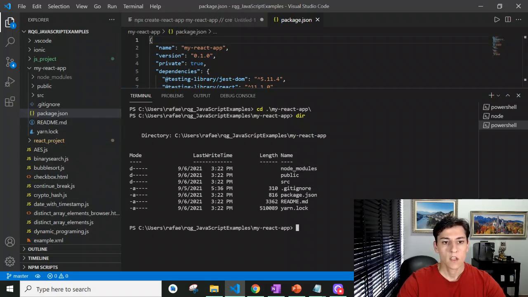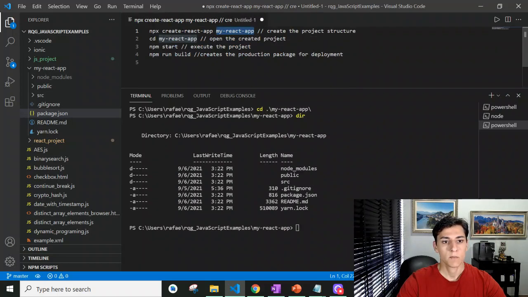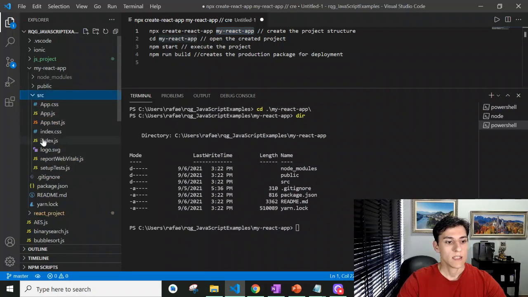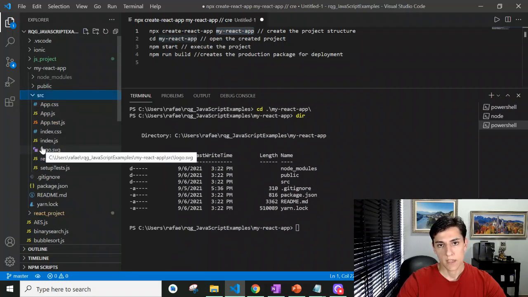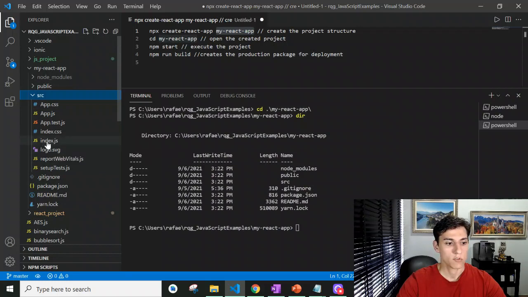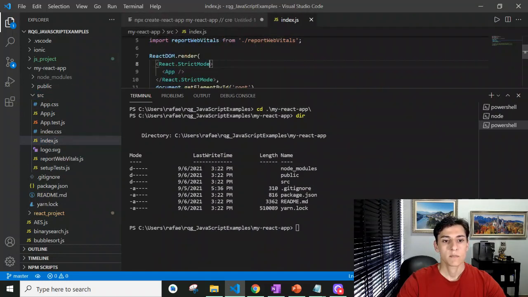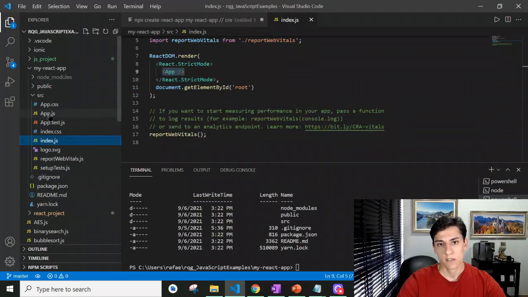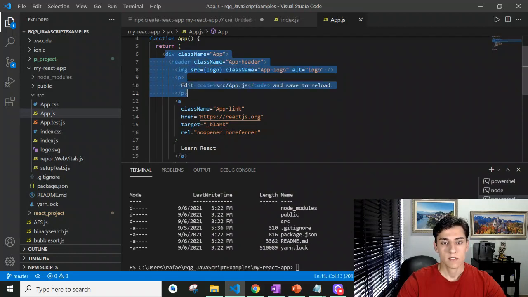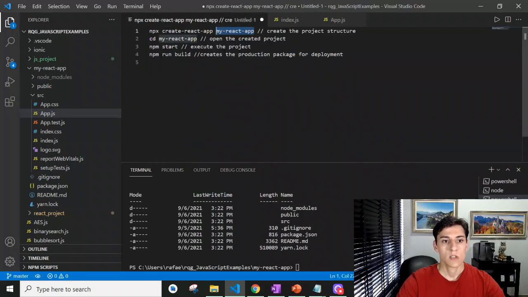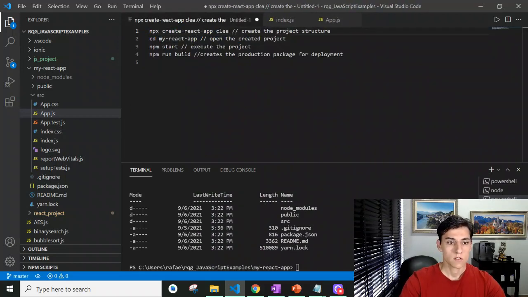Okay, once it's created, we can keep going here. Now let's start the project that was pre-created with the create-react-app command. It already creates a standard structure, and the main entry point for the project is this index.js, which basically points to the App component, and this App component is programmed in the App.js file. Here we have the standard content that will be presented when we execute the project the first time.